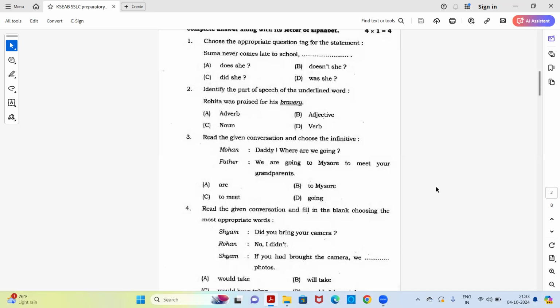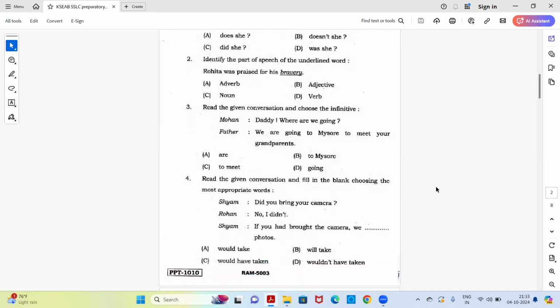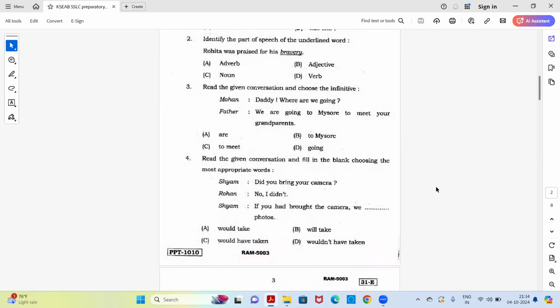Next question. Read the given conversation and fill in the blank, choosing the most appropriate words. Shyam: Did you bring your camera? Rohan: No, I didn't. Shyam: If you had brought the camera, we dash photos. The correct option you have to choose and write. The options are would take, will take, would have taken, wouldn't have taken. Okay, so this is your first main.